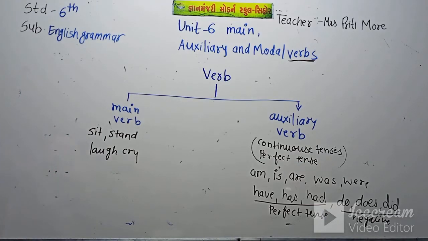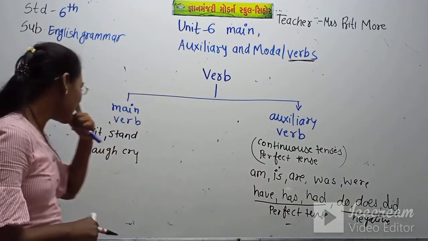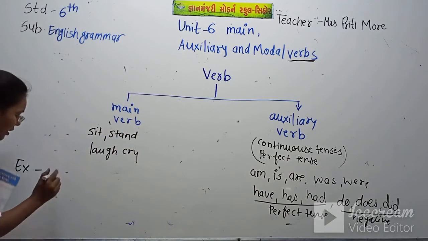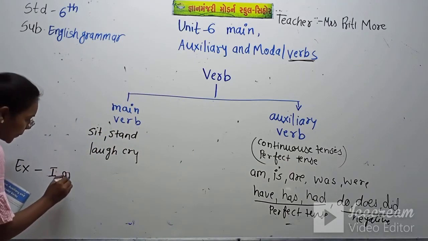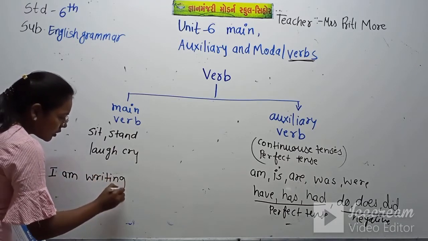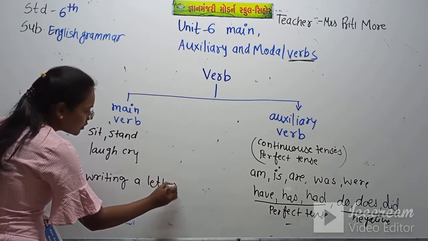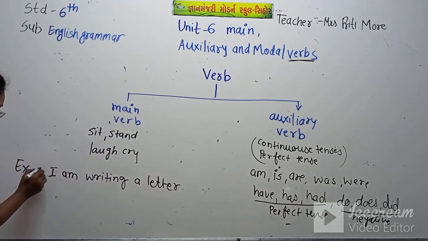I write here. Now let's do the continuous tense first. I am writing a letter. I am writing a letter.